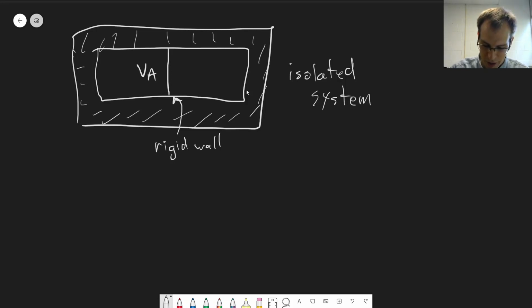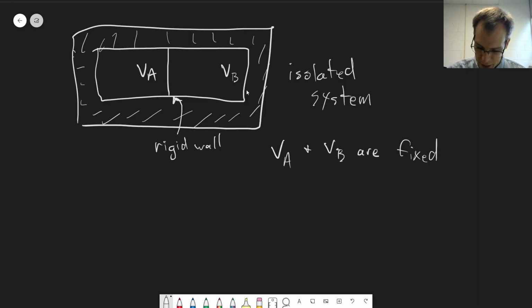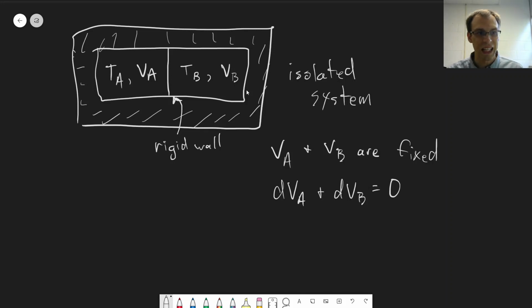We have two compartments with fixed volumes, VA and VB, which means that for any process in here, dVA and dVB are equal to 0, just by how we've defined things. Each has a temperature, TA and TB, that are not necessarily equal to each other.